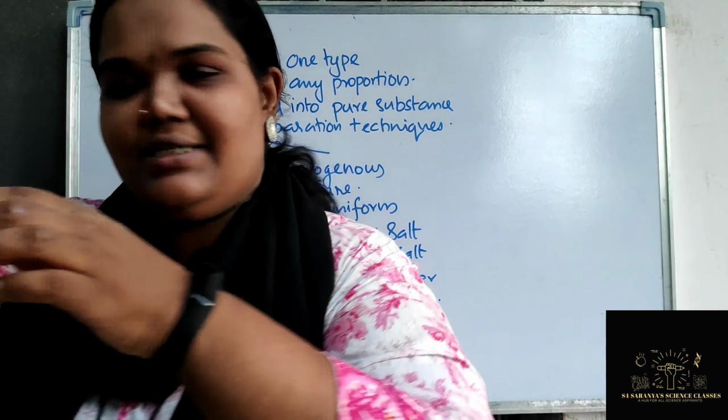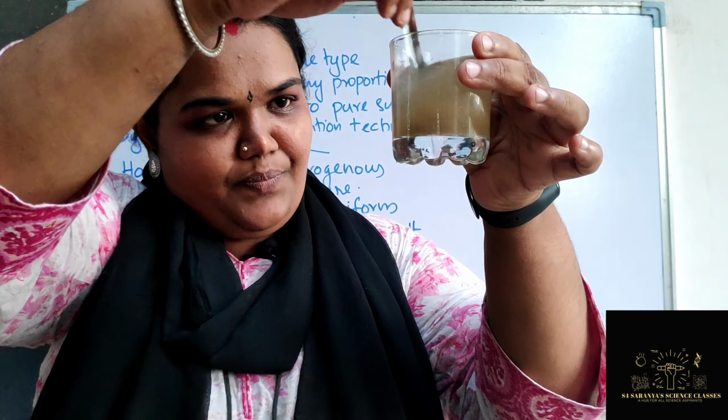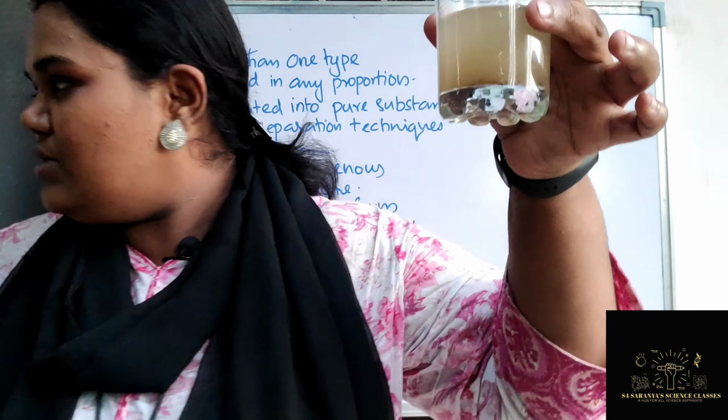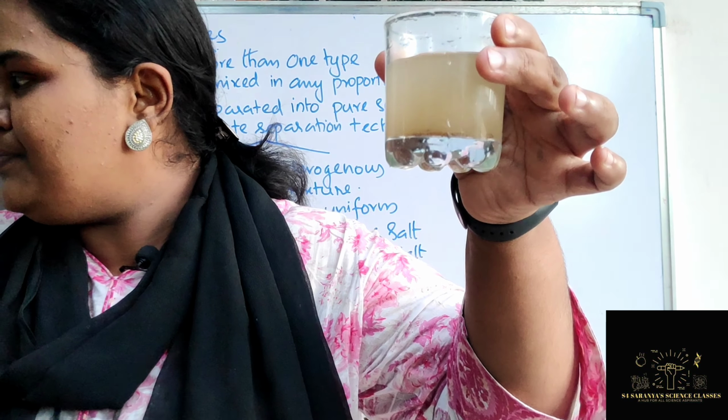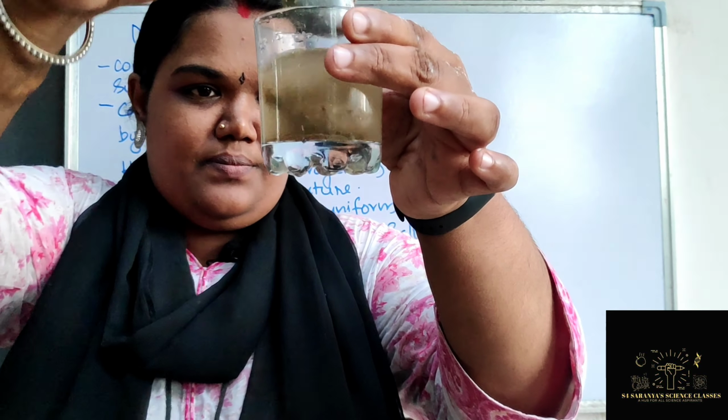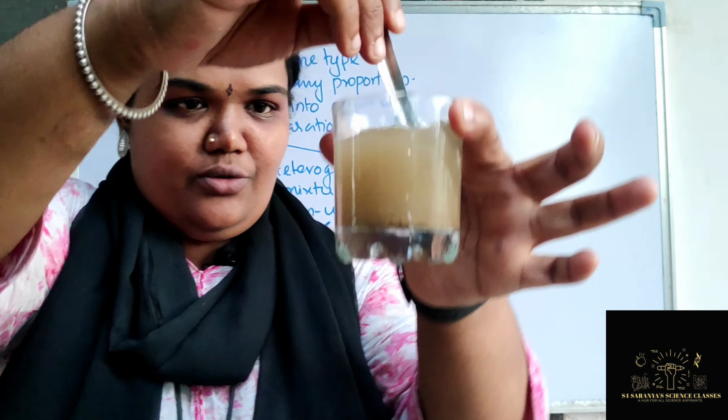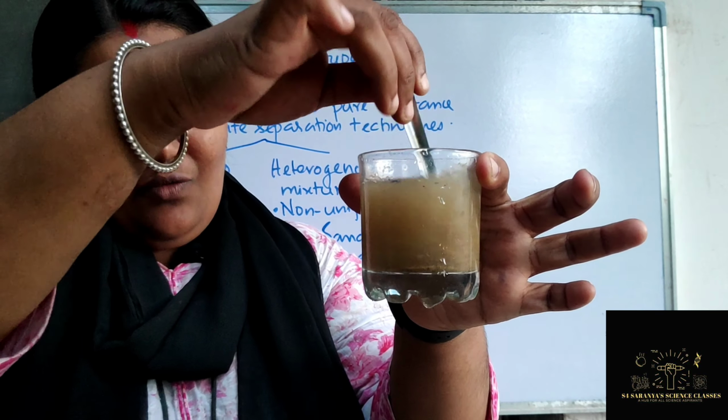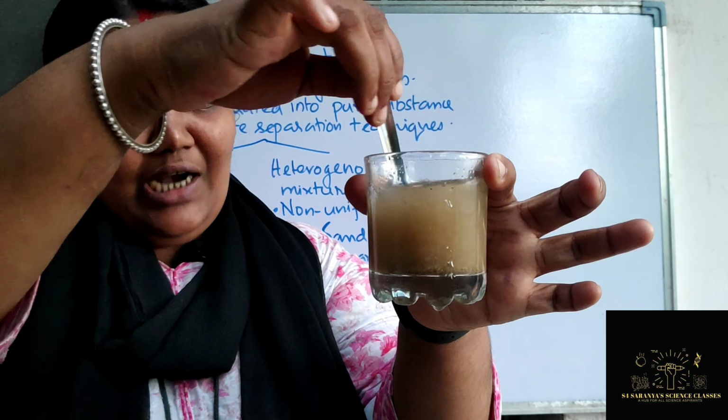Here is another glass of water. I have taken some amount of soil here, sorry, not salt, actually soil. You can see I am going to add it here, right? And I am going to mix it. Some more soil I will add here, and I am going to mix it. What type of mixture will it be? It will also be a heterogeneous mixture.